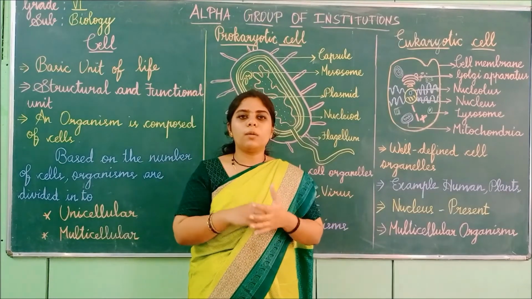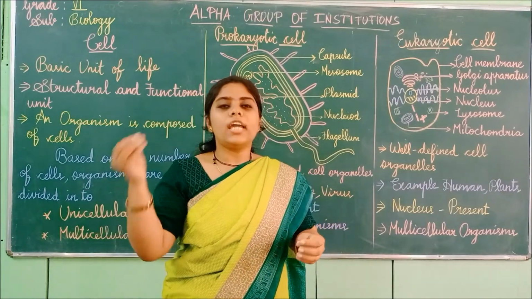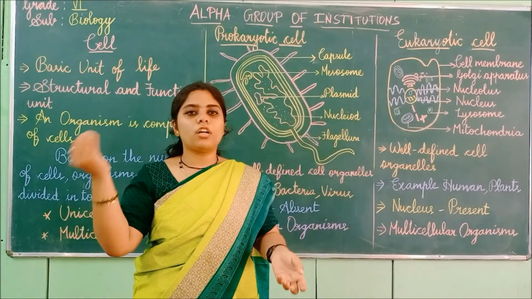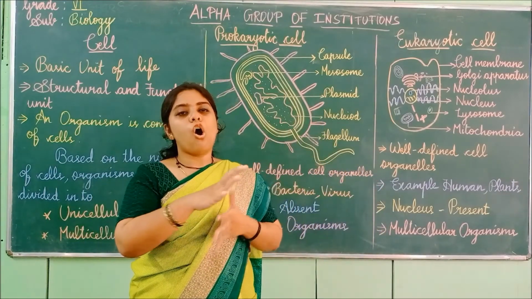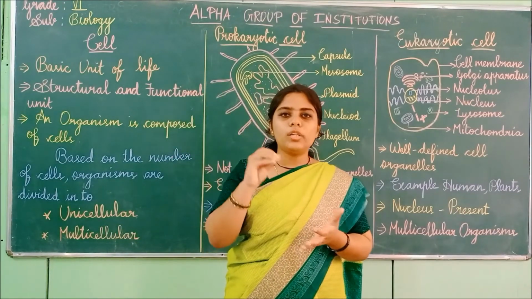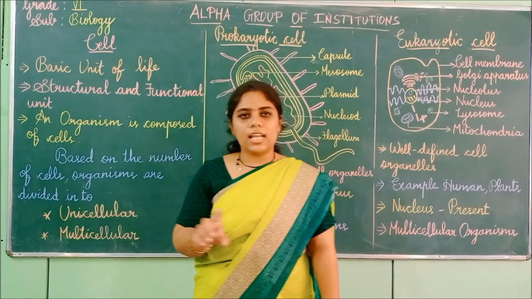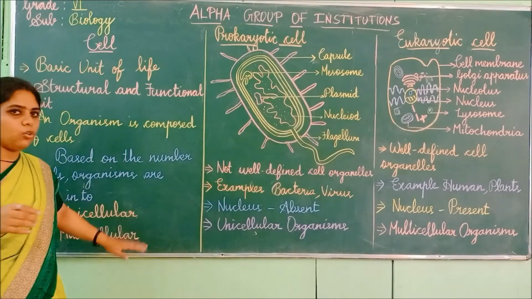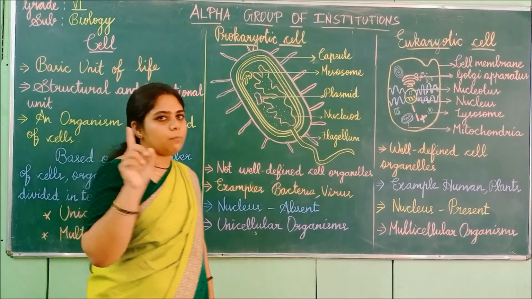That is, it is responsible for movement, reproduction, and getting nutrition. All the processes and functions are handled only by this single cell. So that is why it is called unicellular. Only one cell is present.